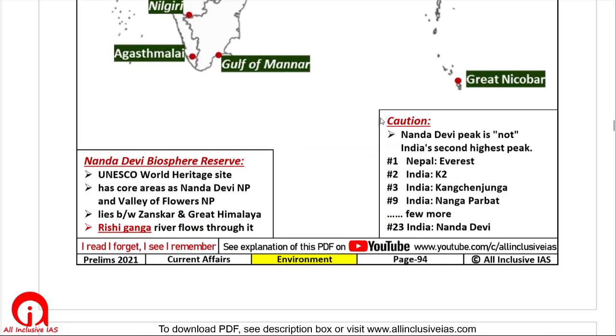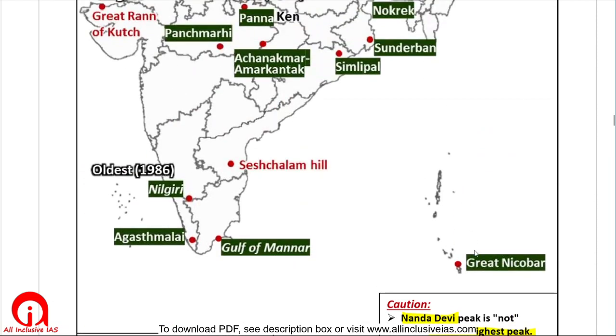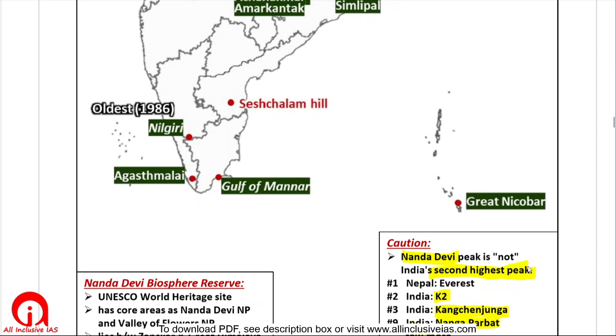Just note one thing: on the internet everywhere it is given that Nanda Devi is the second highest peak in India. This is totally wrong. The second highest peak in India is Kanchenjunga. See, Everest is in Nepal, then world number 2, that is K2, is in India, right? Kanchenjunga is in India, then world number 9, Nanga Parbat, is also in India. Some few more mountains are also in India. In the very last number comes Nanda Devi, right?